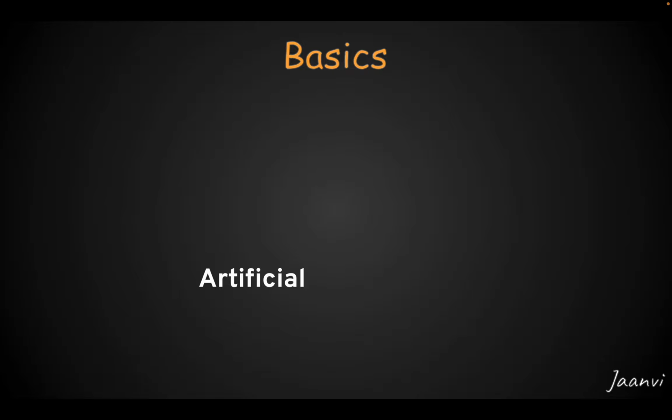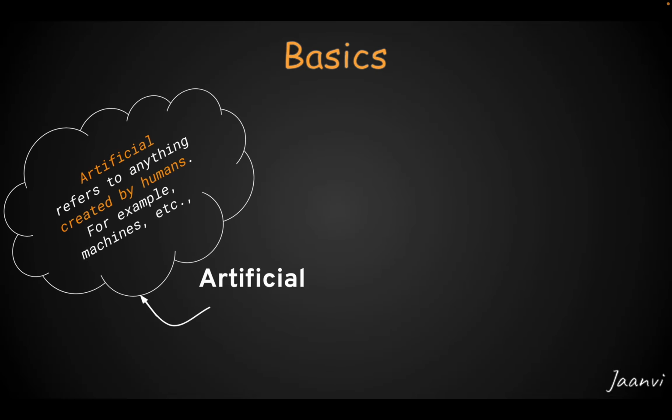First, what do you mean by the word artificial? So, any object or a thing that does not occur naturally is called artificial. That is, in simple terms, we can say that if a thing or an object is created or developed by us, that is humans, then it's called artificial.